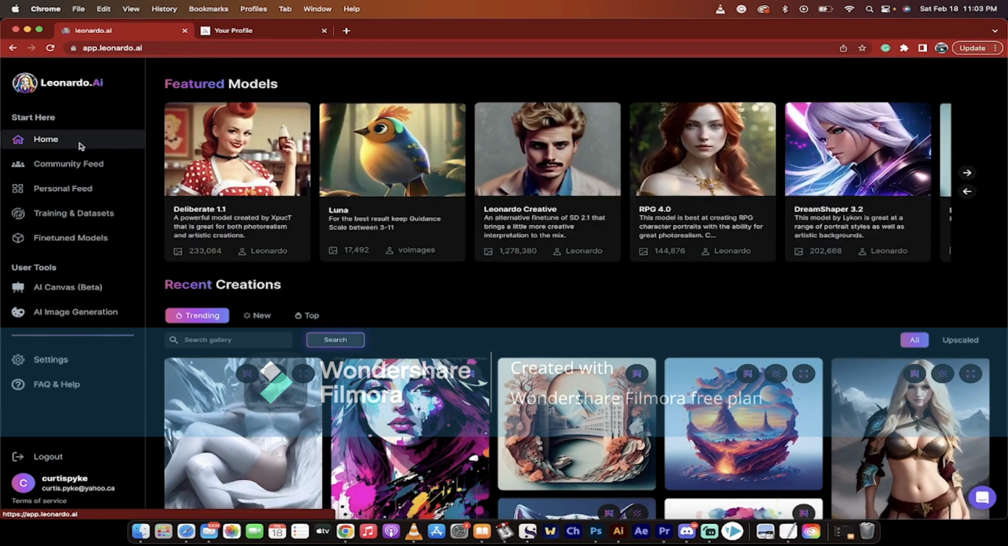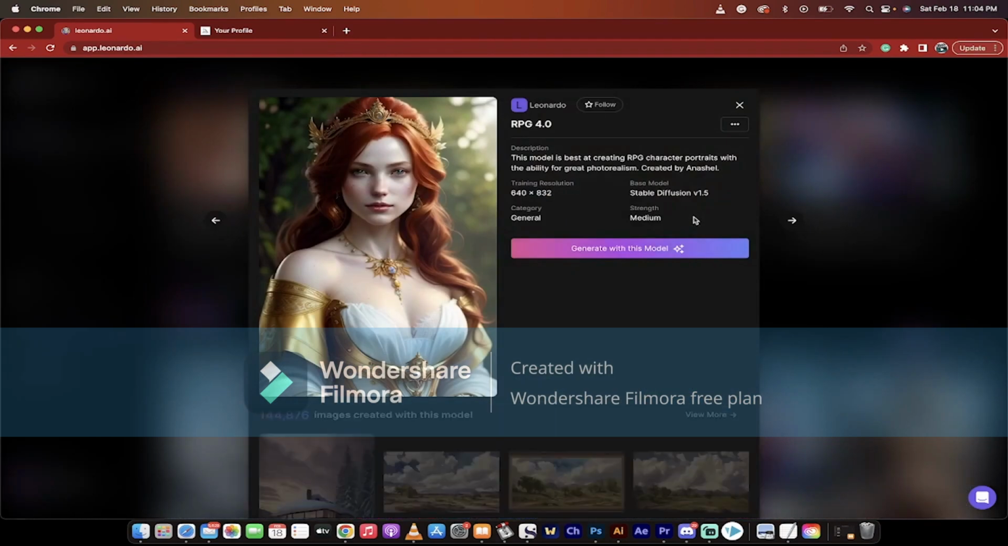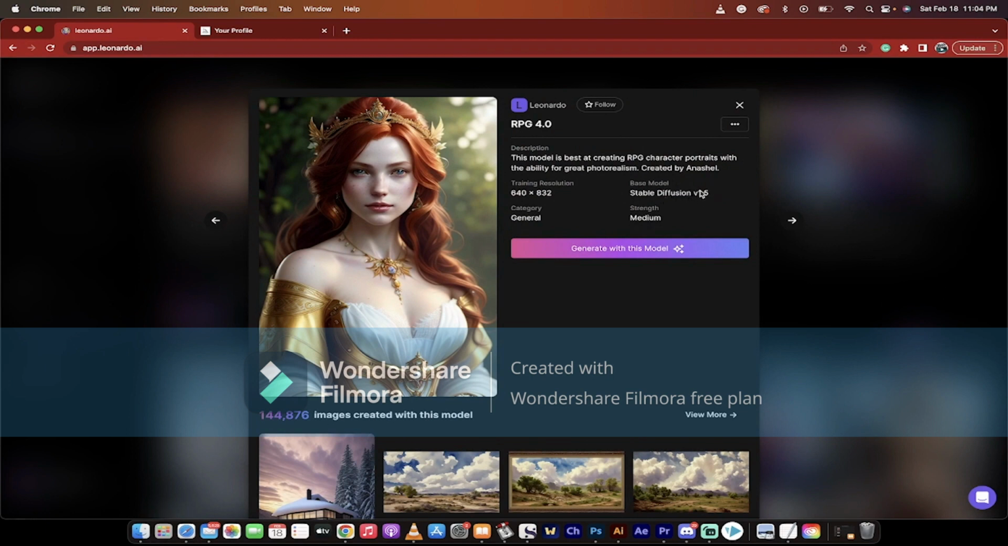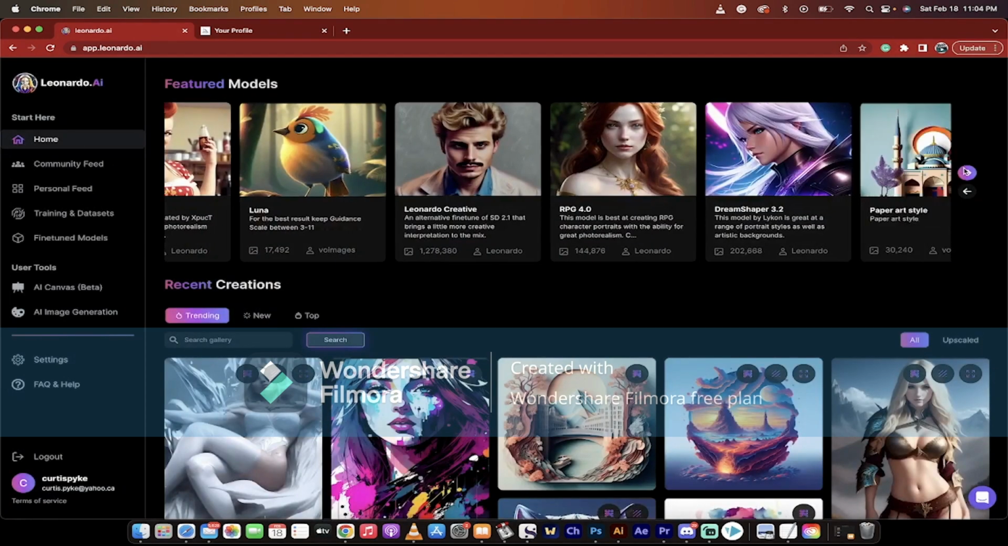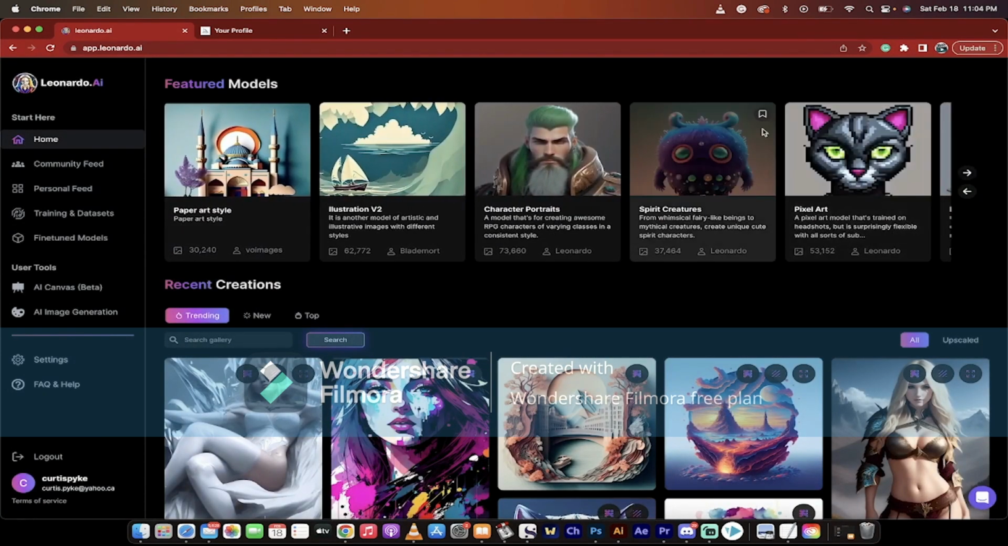That's what makes this so good. There are other things, though. If I go back to the home, let me show you here. It has its own set of pre-built models. Like this one here is Deliberate 1.1, Luna, Leonardo Creative, RPG 4. If you want to create game assets for an RPG game, I'll just click on this here, and then it tells me it uses Stable Diffusion version 1.5, etc. And then I could just start generating with this model. So if I want that look, that kind of style, I just have to click that one button and we're on our way. There are all these other models here that you can choose from.